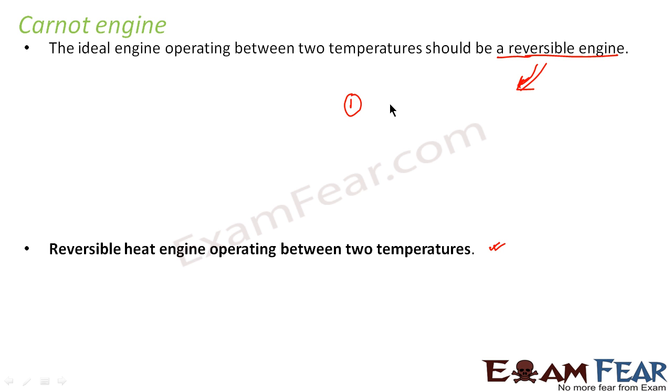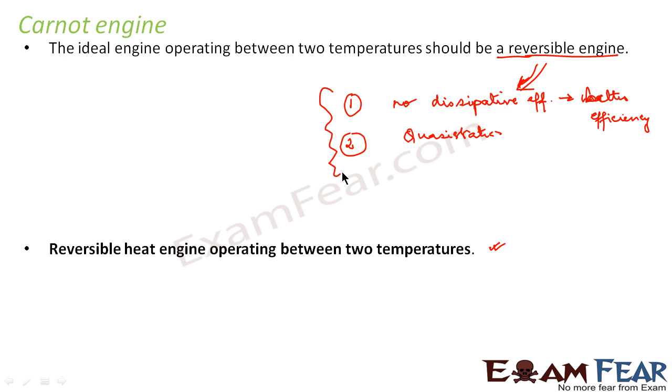The first reason is no dissipative effects, and therefore better efficiency. And the second reason is that it is a quasi-static process. That is why the ideal engine between two temperatures should be a reversible engine. So this reversible engine is named the Carnot engine.